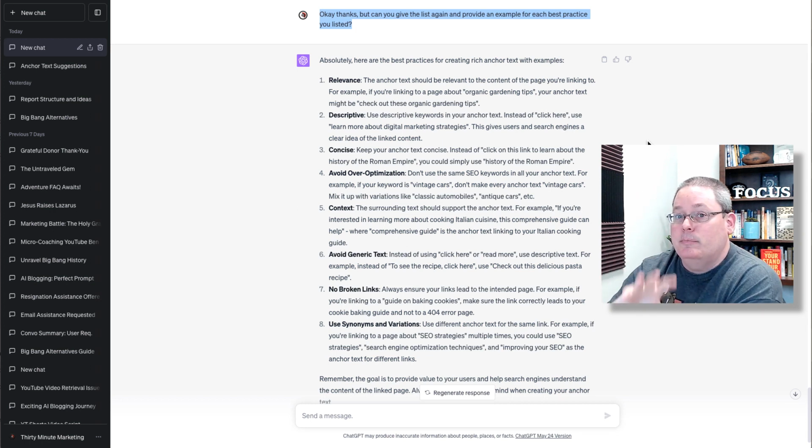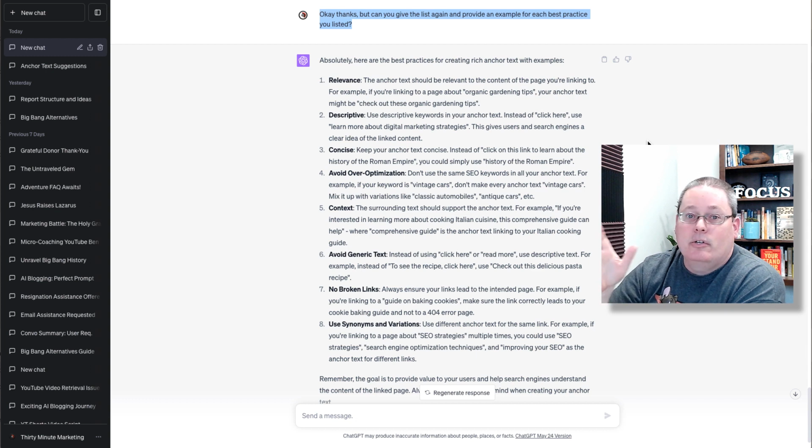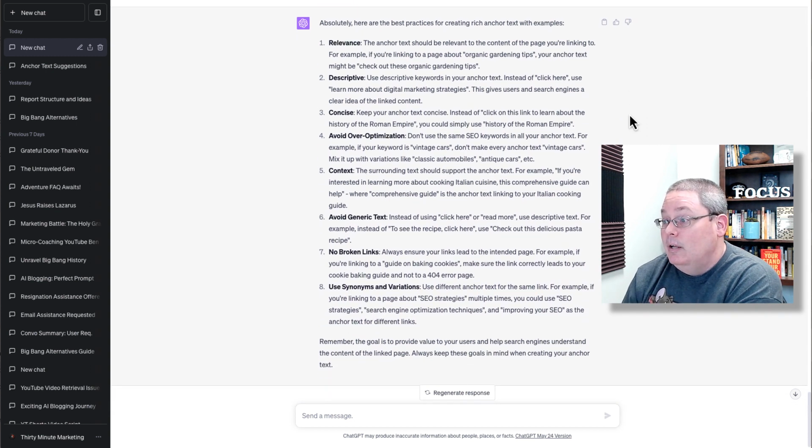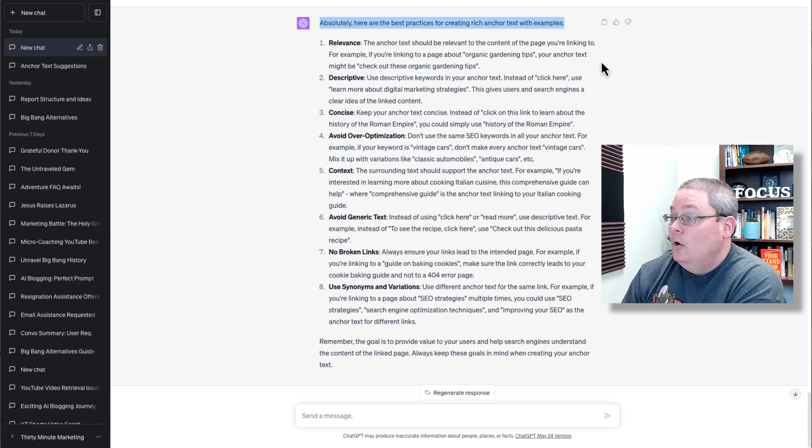For rich anchor text, specifically linking out to external URLs, which I really think is the same best practice whether you're doing internal linking or external linking. But I wanted to be specific in case it came up with something that was relevant to the process of external linking versus internal linking. So here you can see, absolutely, here are the best practices for creating rich anchor text with examples.